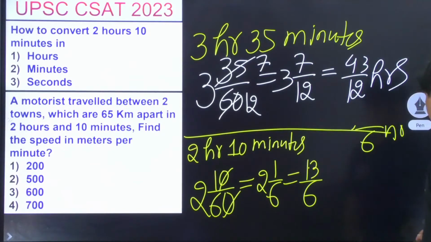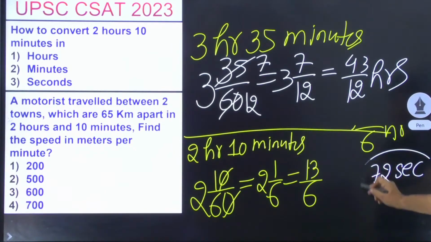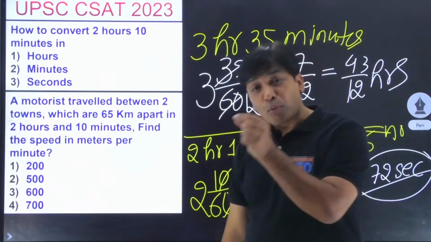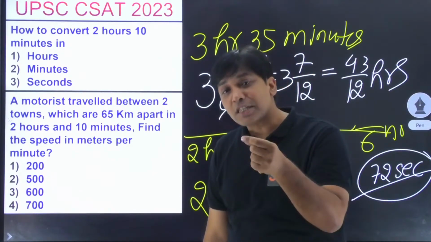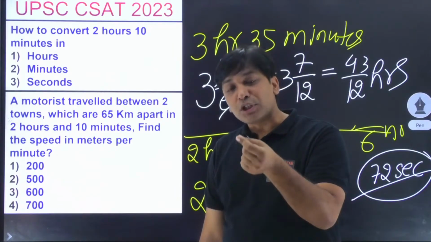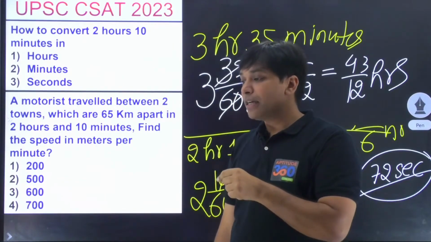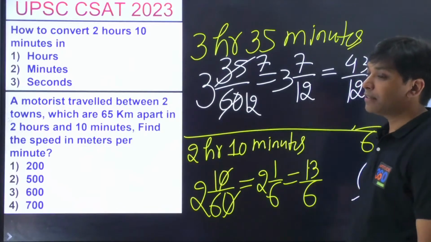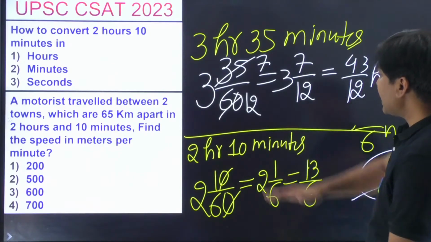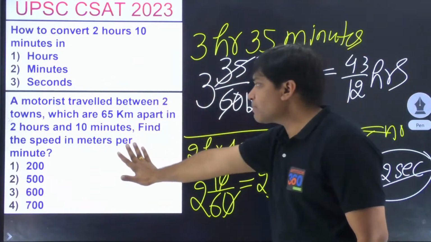See, in the previous problem, you got the answer as 72 seconds. Do you understand this? And 72 seconds cannot be the answer, because what did the problem ask? How many minutes will it take? So you will have to convert 72 seconds into minutes. Did you understand, Shivani?